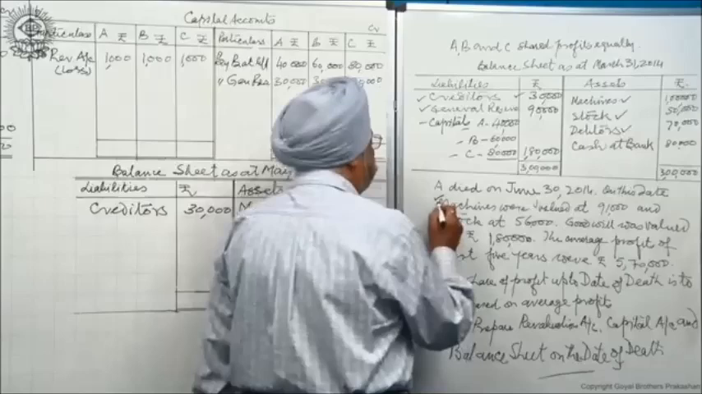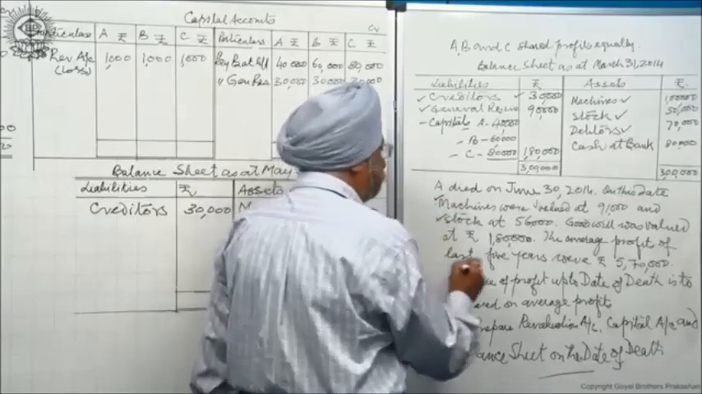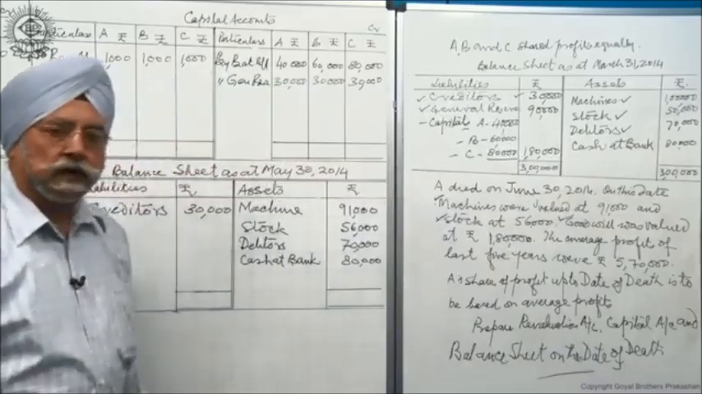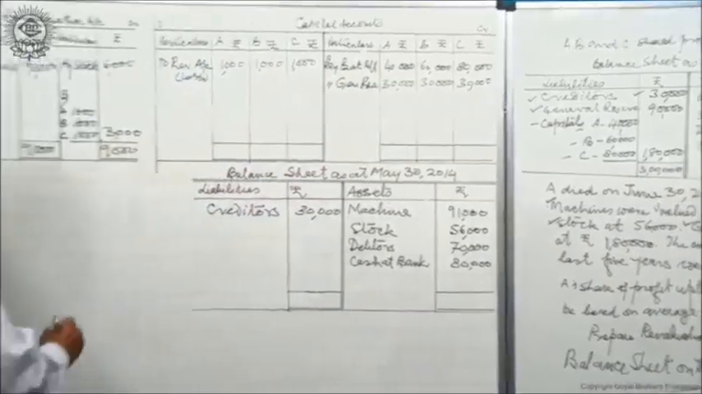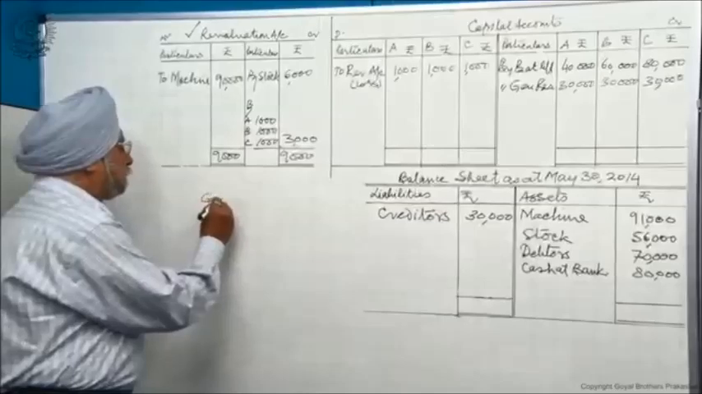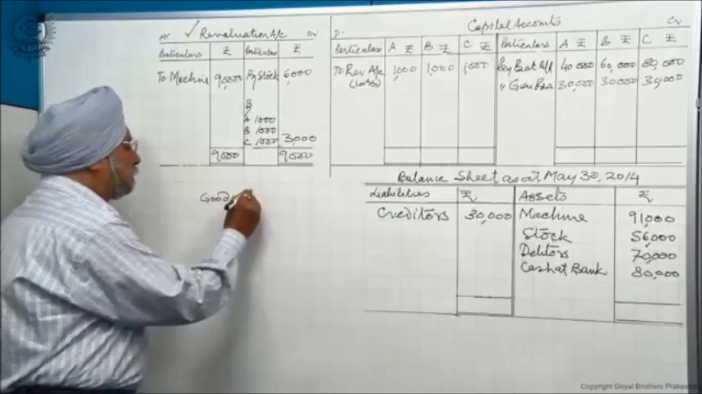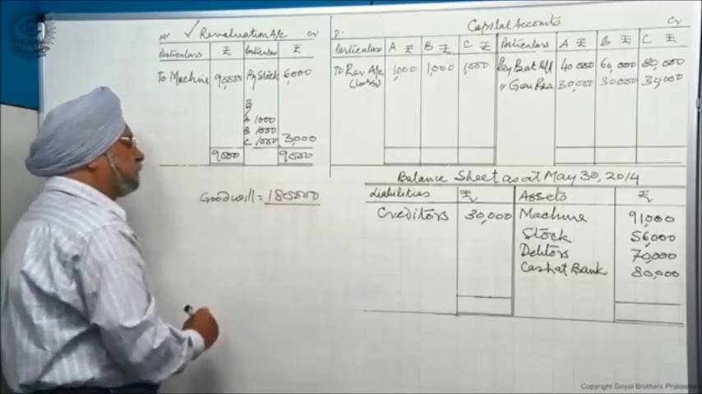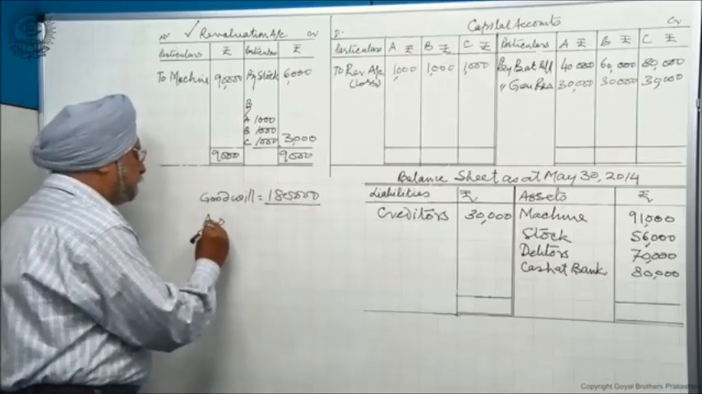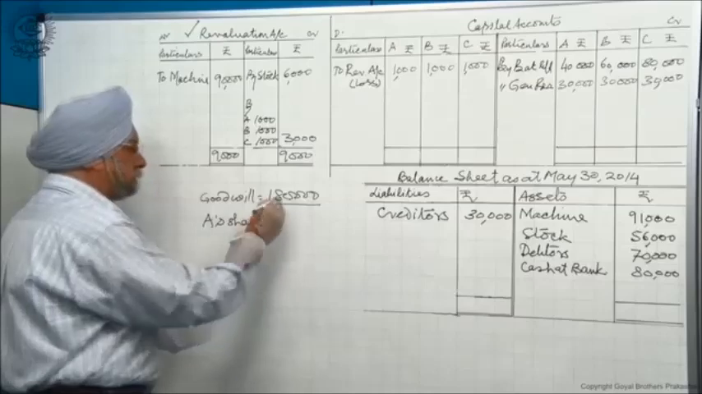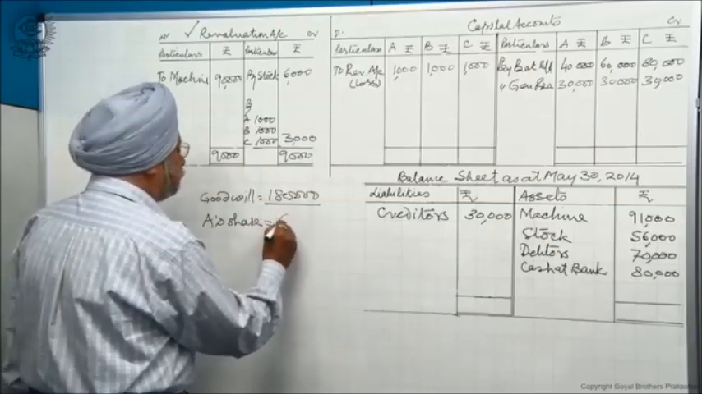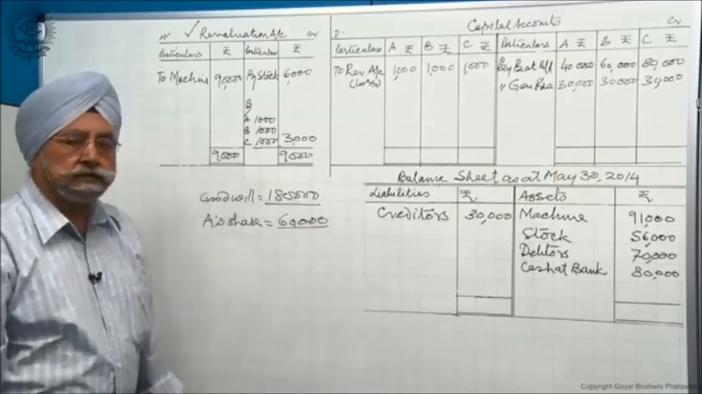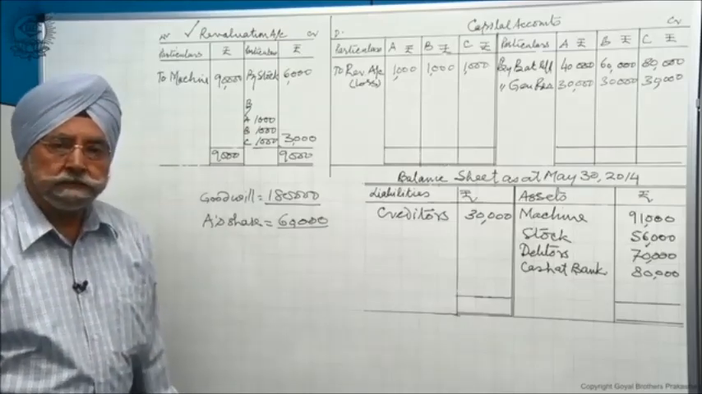Now come here. I have taken this adjustment, I have taken this one, but I have yet to take goodwill. Goodwill was valued at 1,80,000. Look here, goodwill is 1,80,000. This is the total goodwill of the firm. A is dead, so A's share is equal, divided by 3, 60,000. 60,000 A is going to get from B and C.